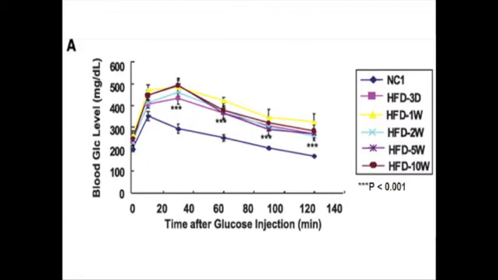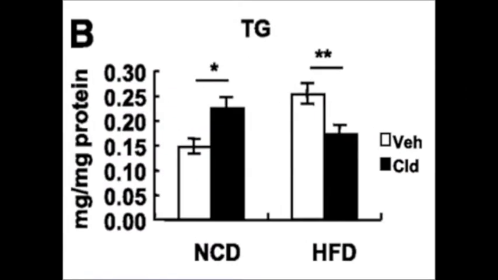As seen in this graph, compared to the control mice, which consumed a normal chow diet, the high-fat group grew insulin resistant within as little as 3 days. This trend continued for the 10-week study. This study also looked at whether macrophage release of inflammatory factors was associated with the development of insulin resistance. So clodronate liposomes were injected to decrease macrophage concentration. The black bars represent those injected with clodronate. Therefore, we are only concerned with the open bars, as they were the control mice that were fed different diets.